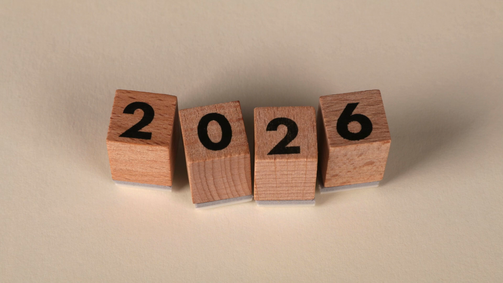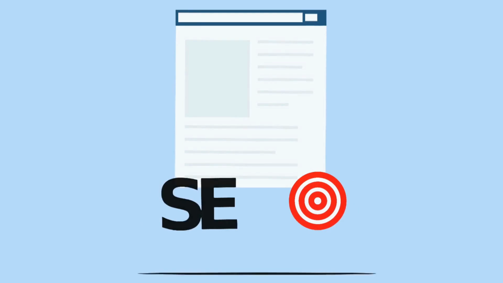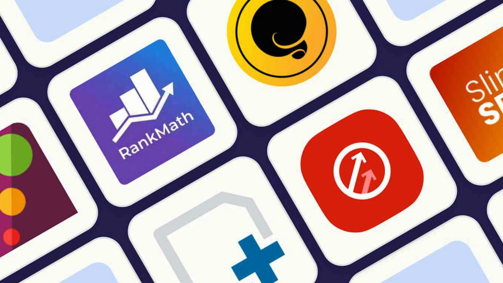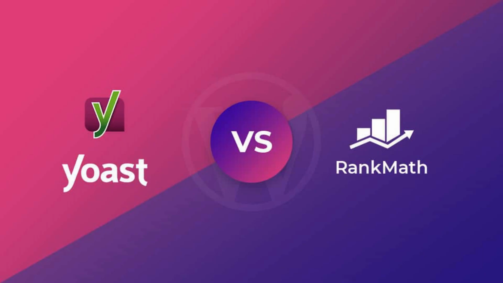It's 2026. SEO is no longer just about keywords. It's about AI integration, SGE, Search Generative Experience, and lightning-fast performance. If you are still using an outdated SEO plugin, you are leaving traffic on the table. Today we are putting the two titans, Rank Math and Yoast SEO, to the ultimate test. Which one should you trust with your website this year?